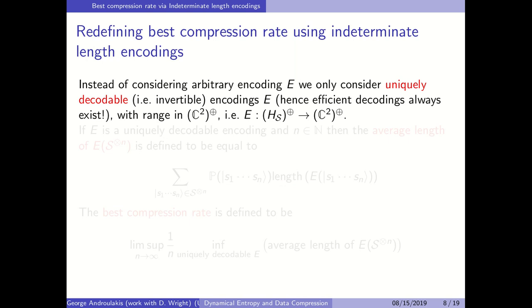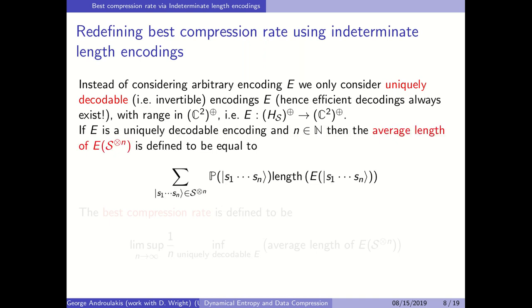So how do we define now the best compression rate using the indeterminate length encodings? So we consider not arbitrary encodings, but uniquely decodable encodings, and we assume that these encodings take values in the Fock space generated by the two-dimensional Hilbert space. With this formula, we define the average length of E of Sn for a uniquely decodable encoding E.